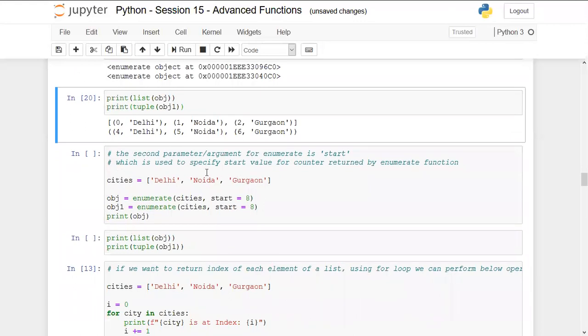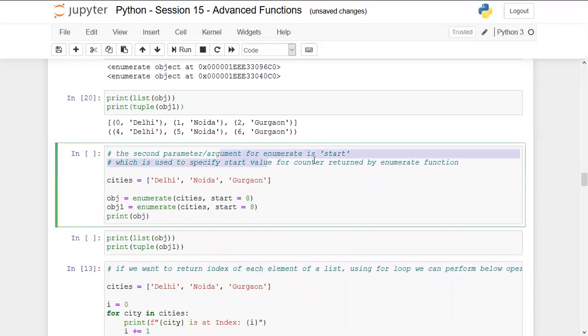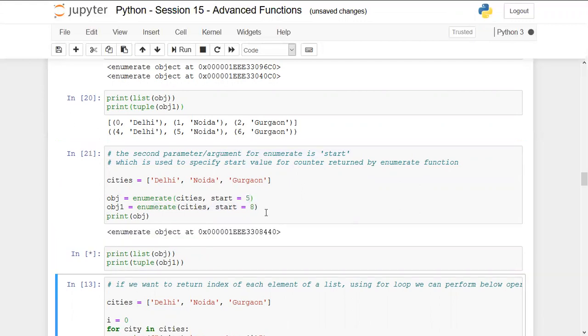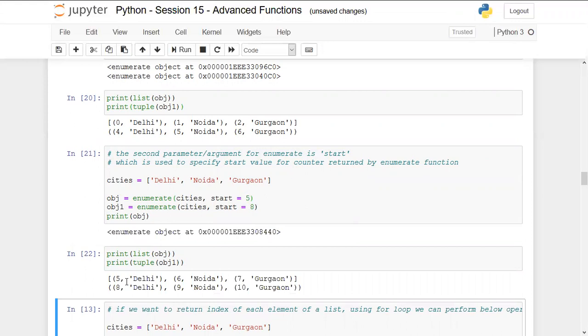Moving to the next example, the second parameter argument for enumerate is start. I've already explained, so I'm just going to run this. This is the same example, and I have used the same start value. Let me change it to 5 and 8. So now we will get 5 for the first enumerate object, and 8 for the second enumerate object.